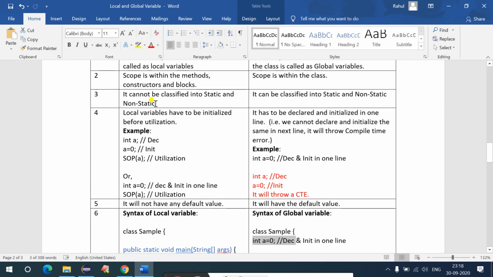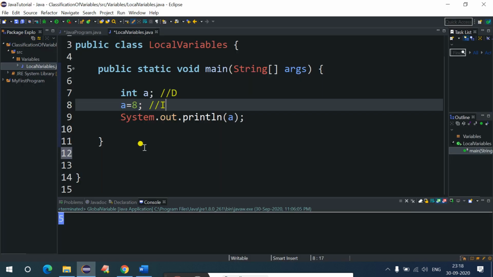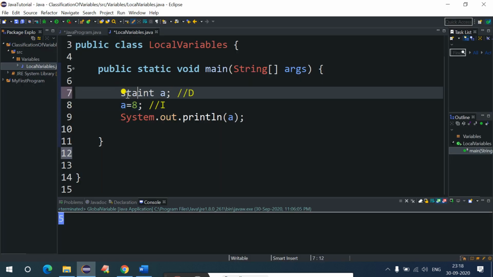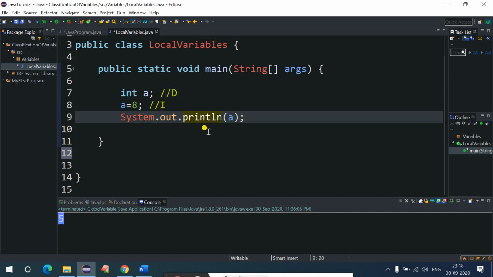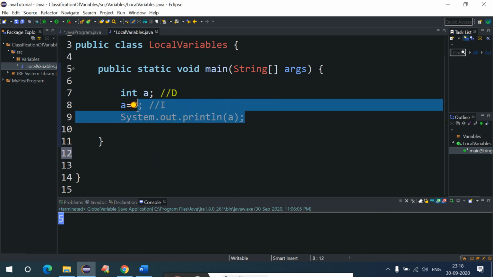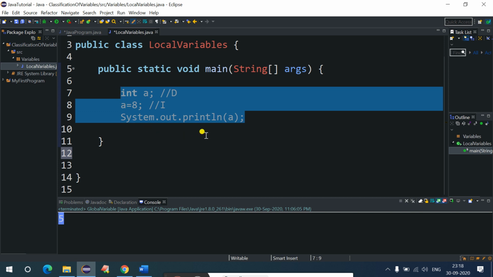And the third point, if you see, it cannot be classified into static and non-static. It means if I use the static keyword before the variable declaration, then you will get a compile time error saying that illegal modifier for parameter a, only final is permitted. It means in case of a local variable, you will not be able to use the static or non-static keyword. That's why we say it cannot be classified into static and non-static.